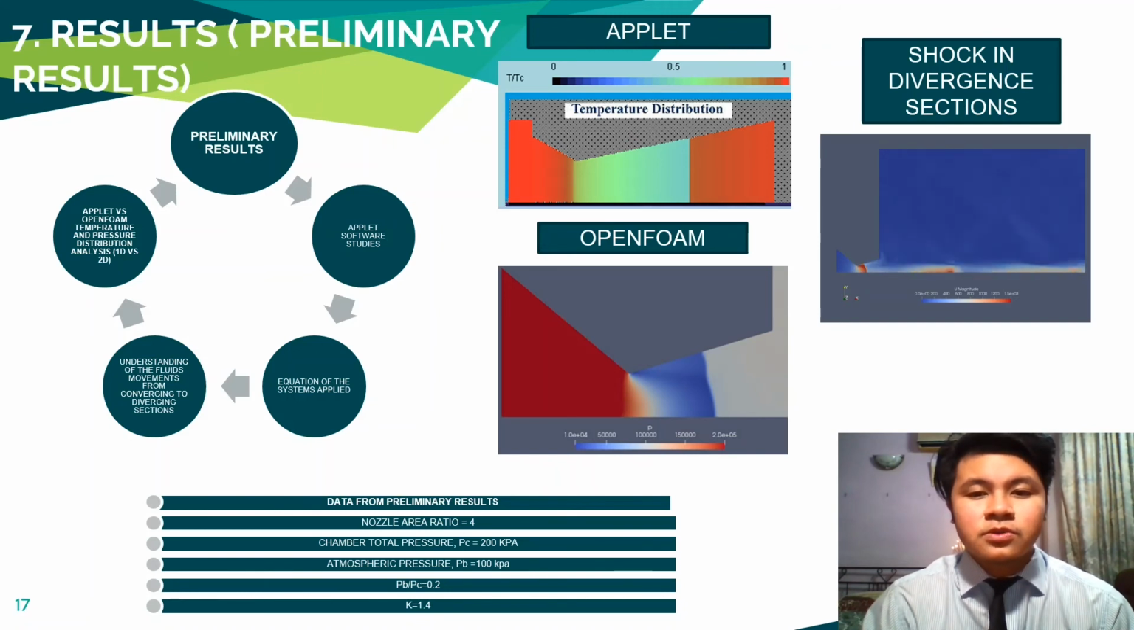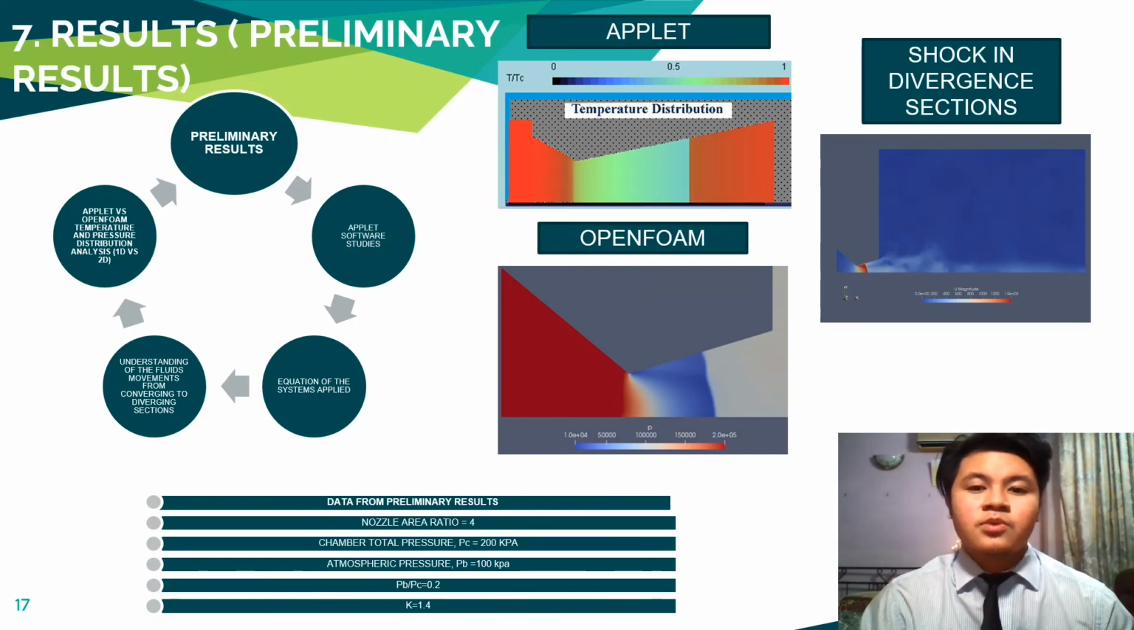The pressure ratio relation was determined through the atmospheric pressure divided by the chamber total pressure equation, resulting in 0.2 kPa. The isentropic exponent was assumed to be 1.4 due to the standard. Data was compared for both applications, the applet and OpenFOAM.